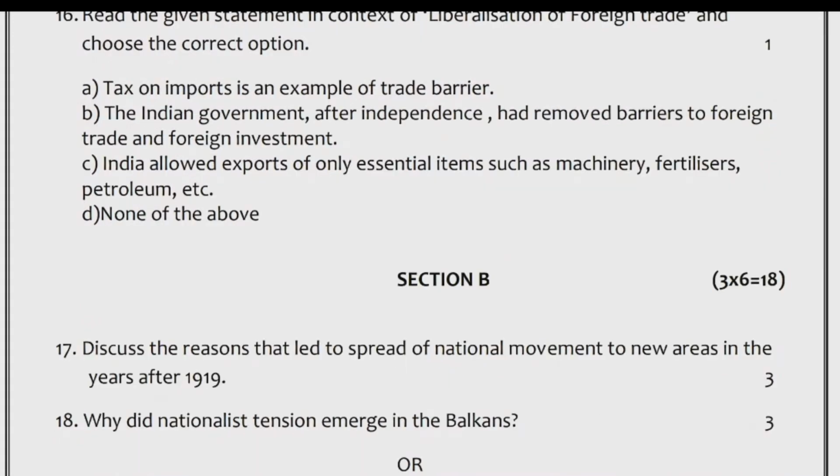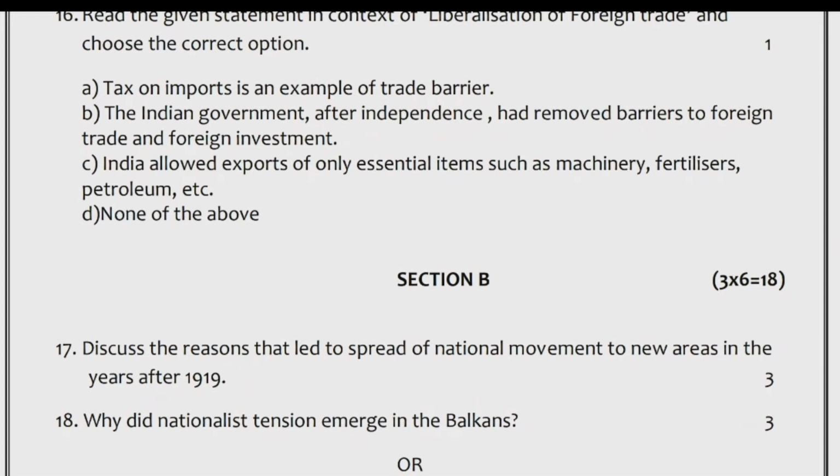Section B. Question numbers 17 to 22 are short answer type questions, carrying 3 marks each. Answer to each question should not exceed 80 words. 17. Discuss the reasons that led to spread of national movement to new areas in the years after 1919.